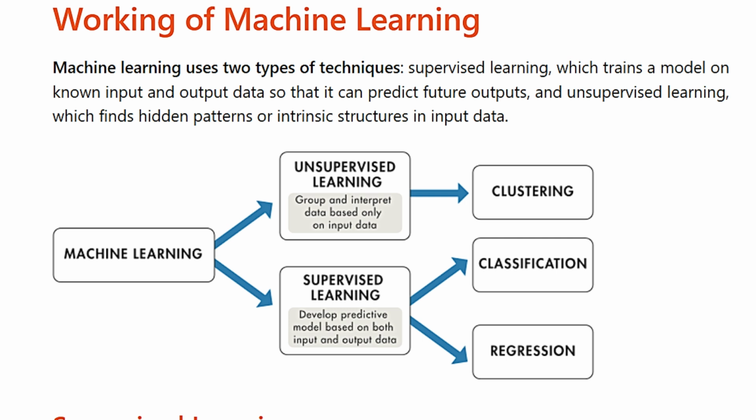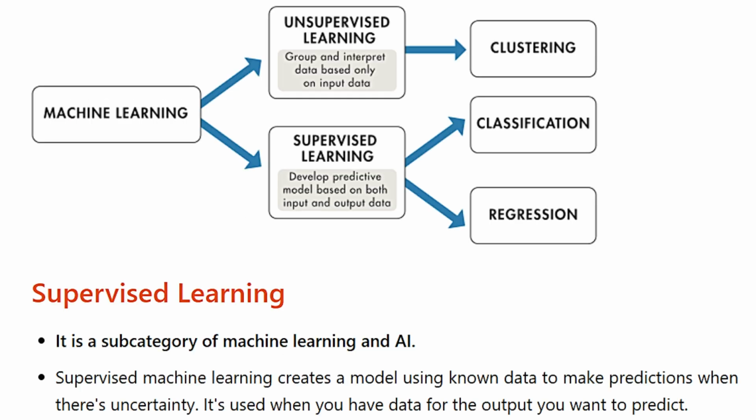Working of machine learning. Machine learning uses two types of techniques: supervised learning, which trains a model on known input and output data so that it can predict future outputs, and unsupervised learning, which finds hidden patterns or intrinsic structures in input data. Supervised learning.